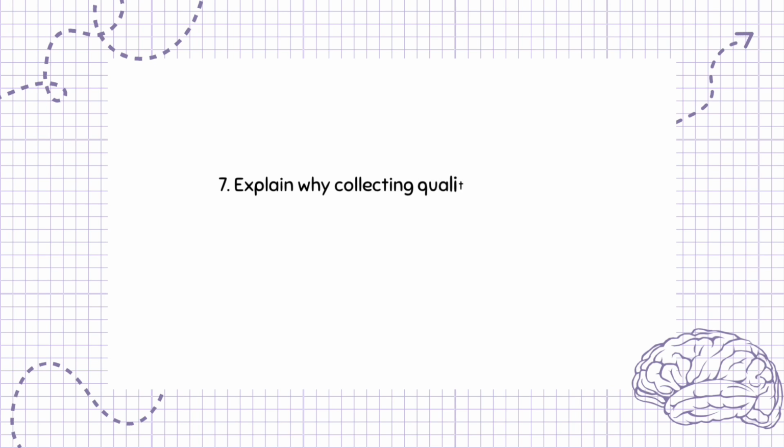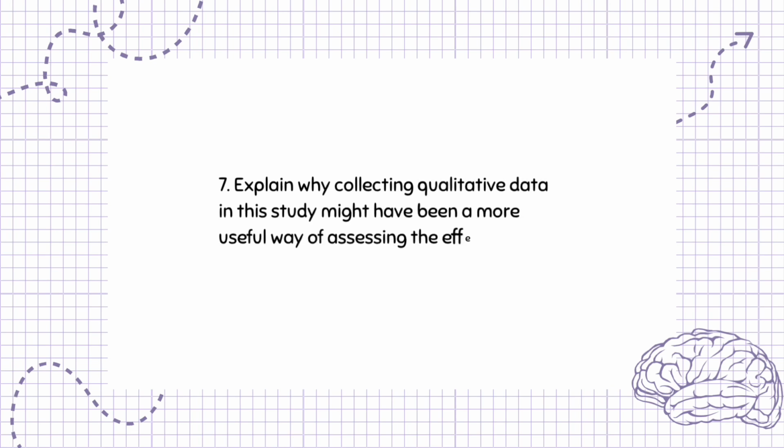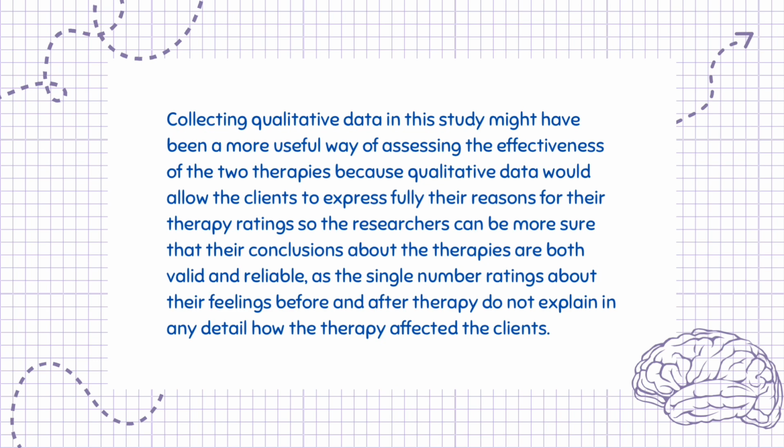Question 7. Explain why collecting qualitative data in this study might have been a more useful way of assessing the effectiveness of the two therapies. 2 marks. Collecting qualitative data in this study might have been a more useful way of assessing the effectiveness of the two therapies, because qualitative data would allow the clients to express fully their reasons for their therapy ratings, so the researchers can be more sure that their conclusions about the therapies are both valid and reliable, as the single number ratings about their feelings before and after therapy do not explain in any detail how the therapy affected the clients.